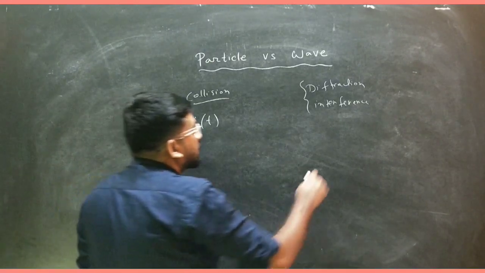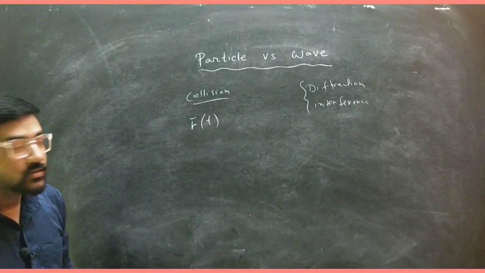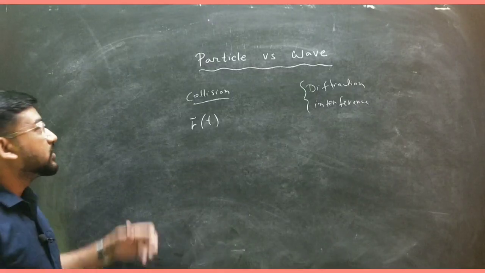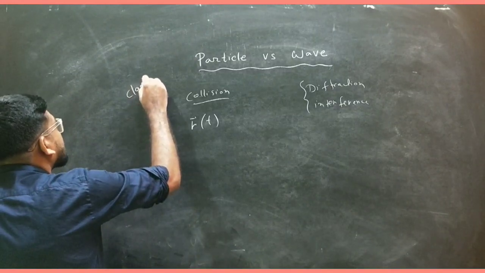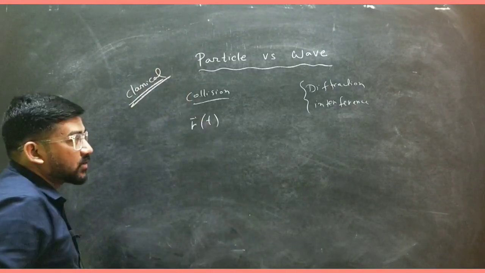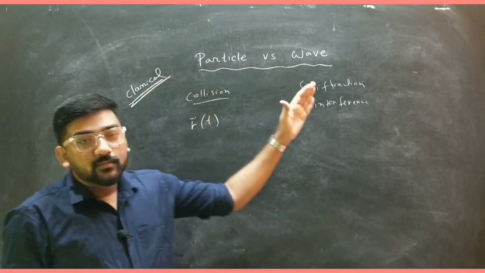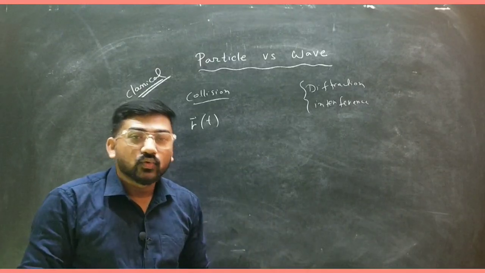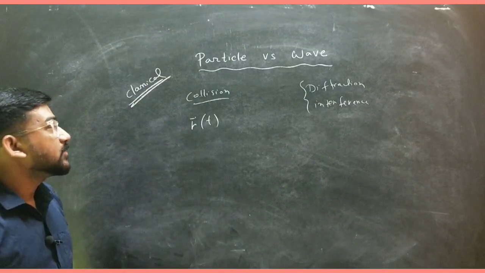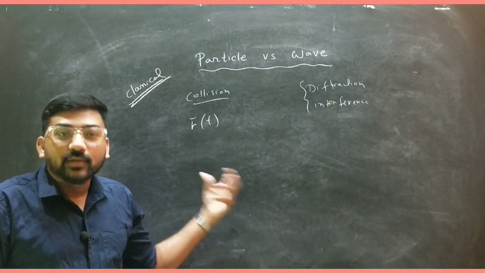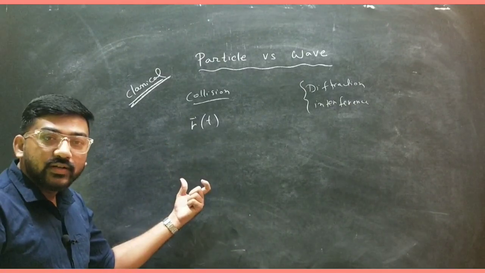And obviously for quantum mechanics, or you can say for wave property, let me first not take the word quantum mechanics. First we would like to see the behavior of particle and wave in classical physics. So in classical physics, we treat particle and wave as completely mutually exclusive things, and a particle can be described by a position vector r of t, and other physical attributes like velocity and acceleration can be derived from it. If you talk about the velocity, then it is dr by dt. If you talk about acceleration, then d2r by dt2.